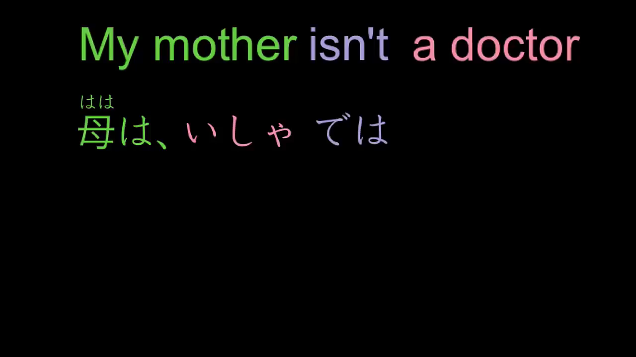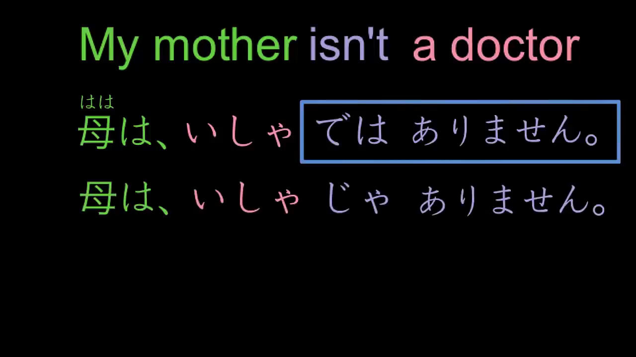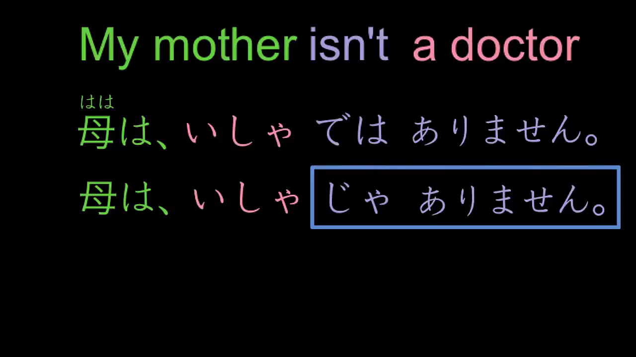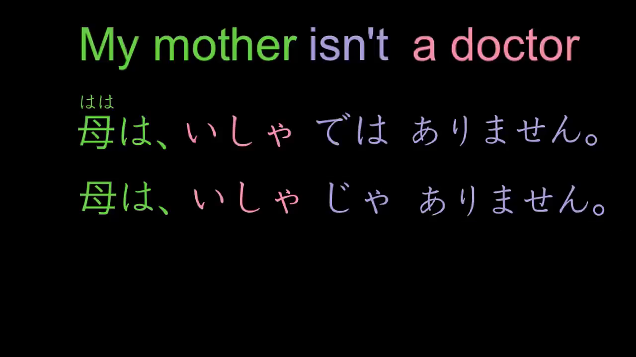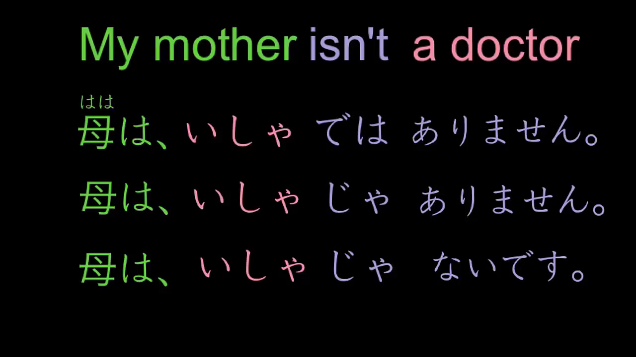Isn't is dewa arimasen, when we're being very, very formal, but if we're being just very formal, we end our sentence with ja arimasen, and we get haha wa isha ja arimasen. But in everyday polite language, we simply say ja nai desu instead of ja arimasen or dewa arimasen. And that gives us haha wa isha ja nai desu. My mother is not a doctor.